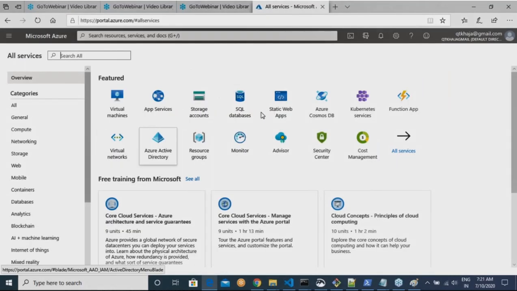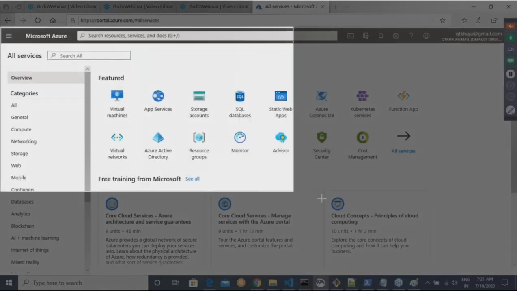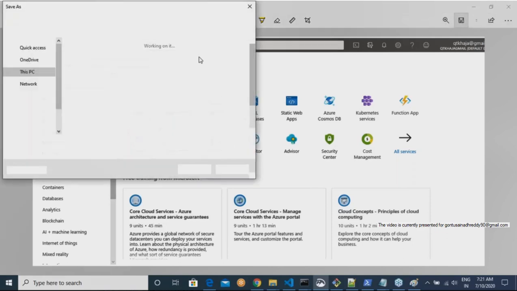Now, in all services, you will see your resources, but you can go to subsections also, but let us not do that. Let me select virtual network from here.